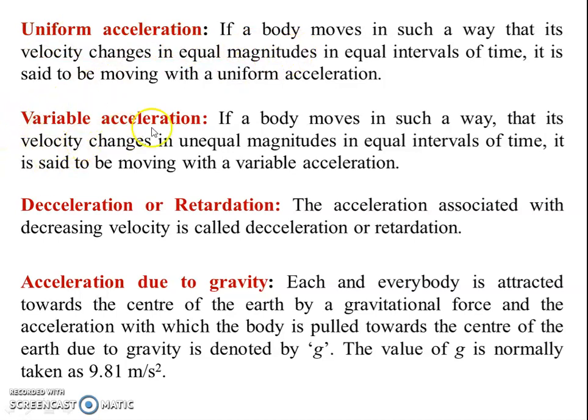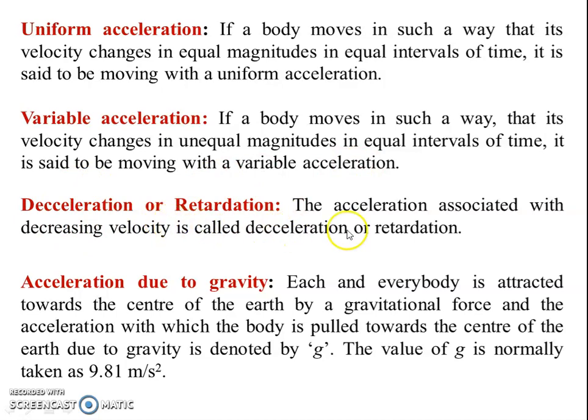Next is variable acceleration. If a body moves in such a way that its velocity changes in unequal magnitudes in equal intervals of time, it is said to be moving with a variable acceleration.